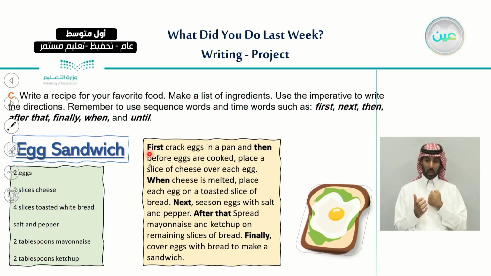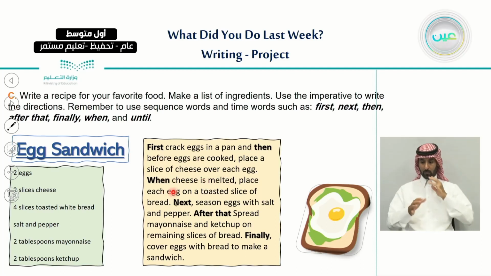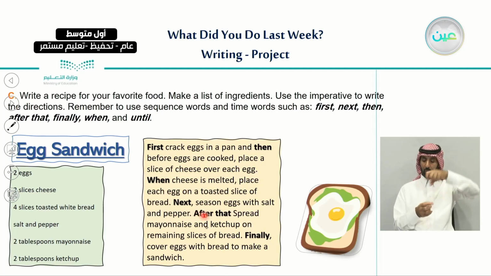So I said, first, crack eggs in a pan, and then, before eggs are cooked, place a slice of cheese over each egg. When cheese is melted, place each egg on a toasted slice of bread. Next, season eggs with salt and pepper. After that, spread mayonnaise and ketchup on remaining slices of bread. Finally, cover eggs with bread to make a sandwich. So, this is how I make an egg sandwich.